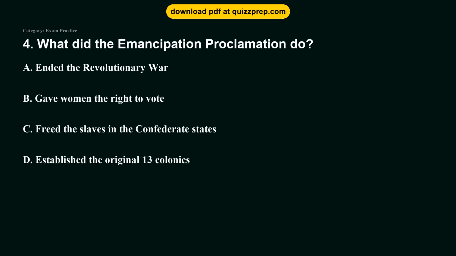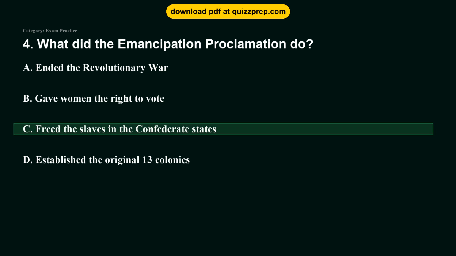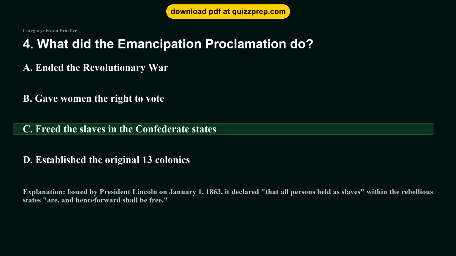Question 4. What did the Emancipation Proclamation do? Option A. Ended the Revolutionary War. Option B. Gave women the right to vote. Option C. Freed the slaves in the Confederate States. Option D. Established the original 13 colonies. The correct answer is option C. Freed the slaves in the Confederate States. Issued by President Lincoln on January 1, 1863, it declared that all persons held as slaves within the rebellious states are, and henceforward shall be free.